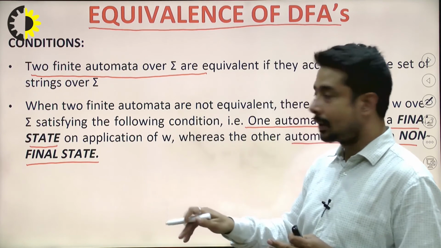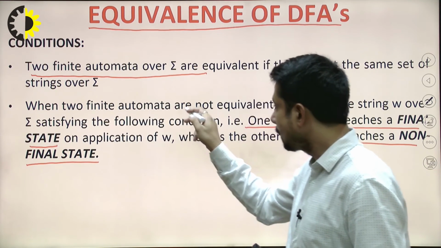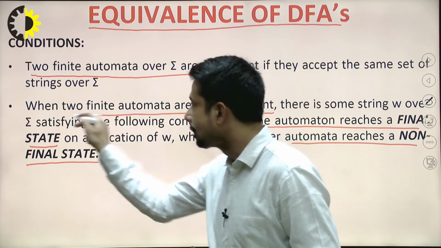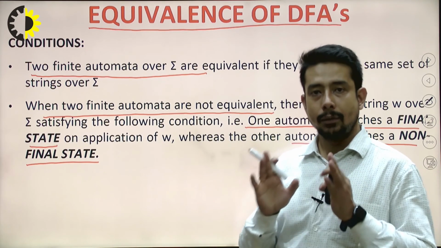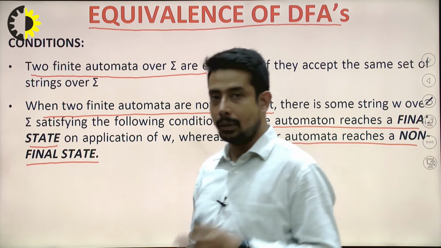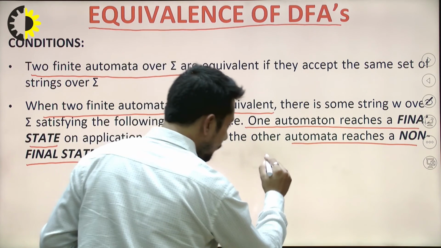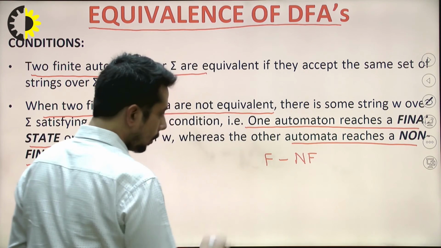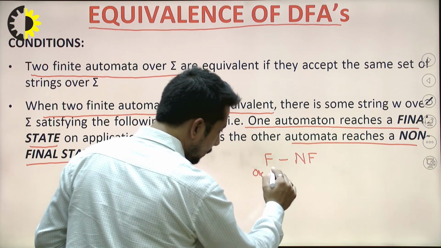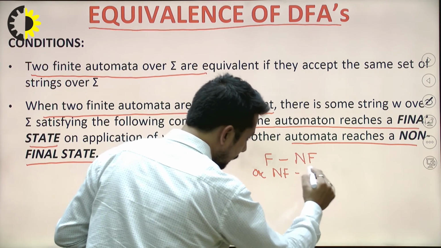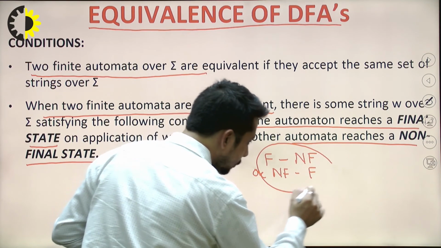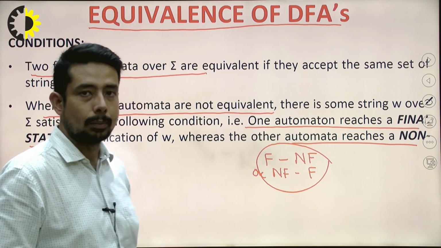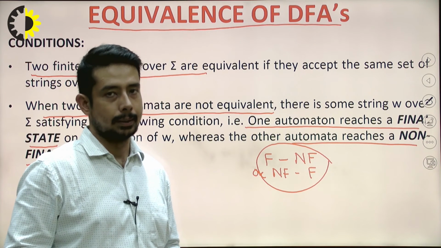Then what is the condition when two finite automata are not equivalent? I have to check two conditions. If I find any pair that is final, non-final, or a pair that is non-final, final, then I have to conclude that both the automata are not equivalent to each other.